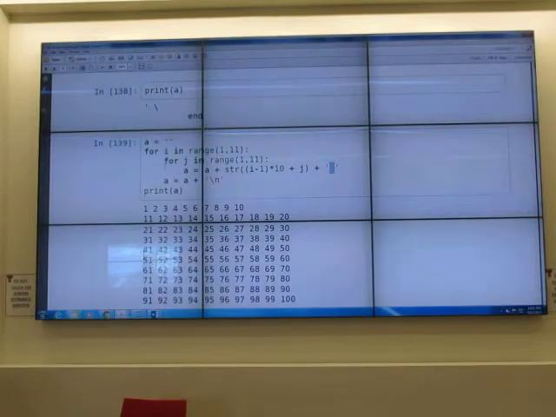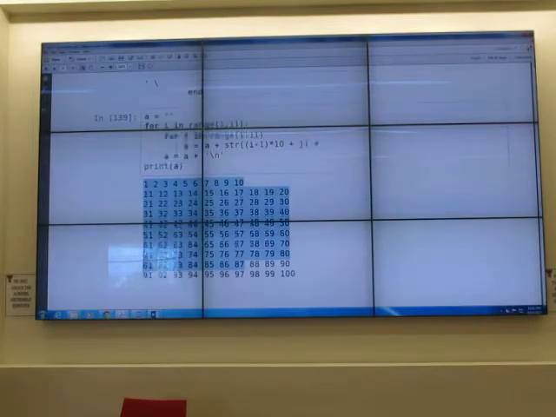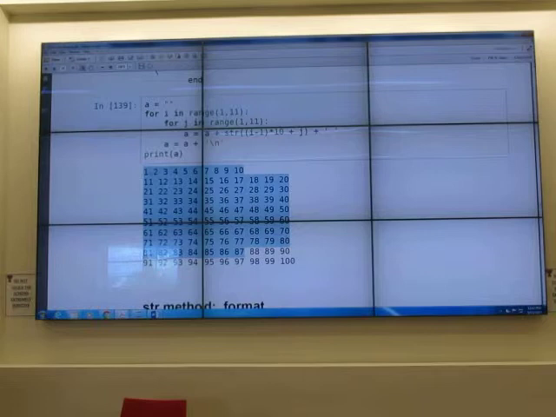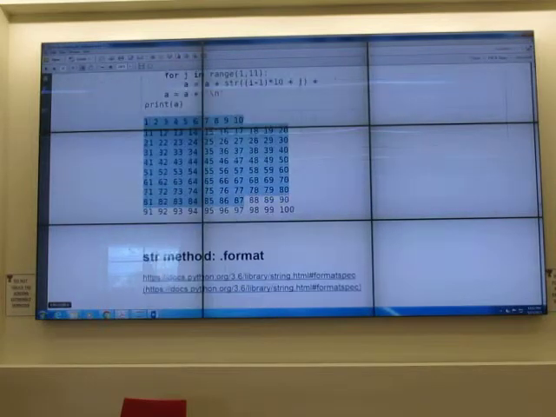And then this is a for loop, the for loop for J here. It doesn't do any printing, okay? It's just adding to A. Once it does 10 times, then it adds backslash n. Okay? So then I print A, I get this. But it doesn't look good. It's not in the same location, right? It's not quite aligned to anything.